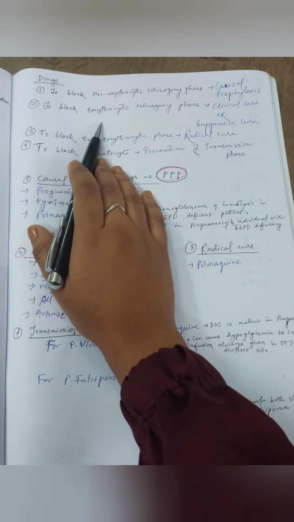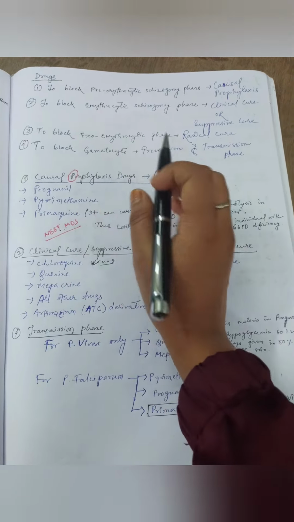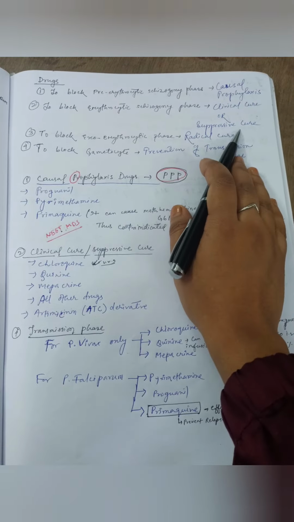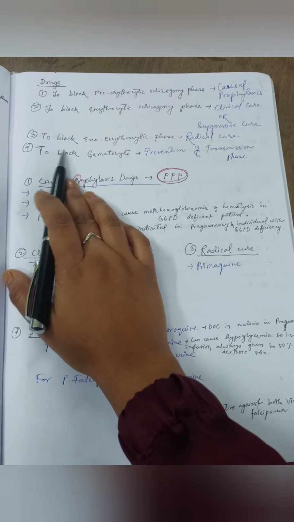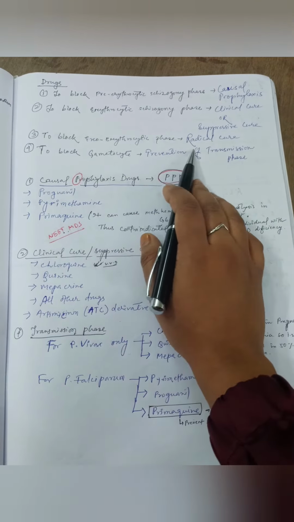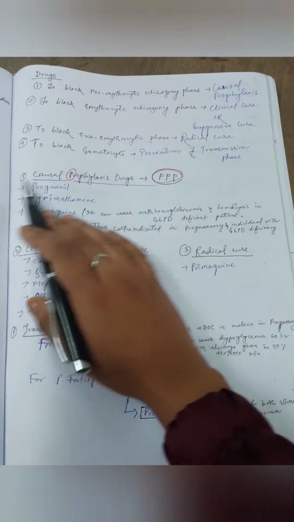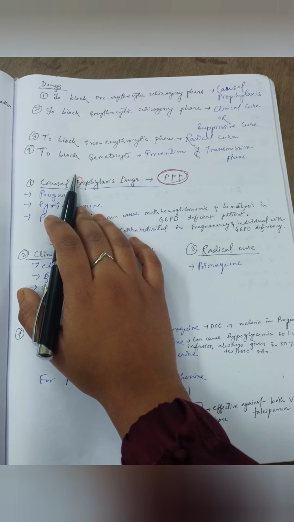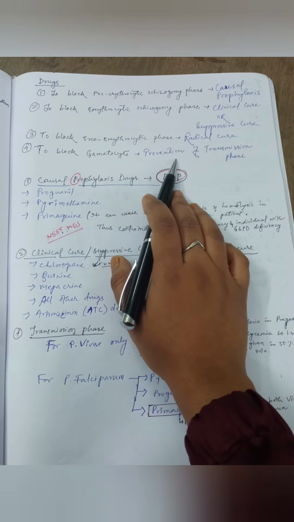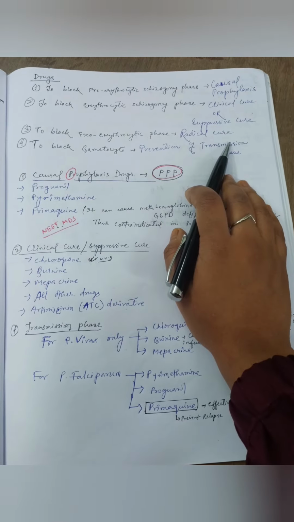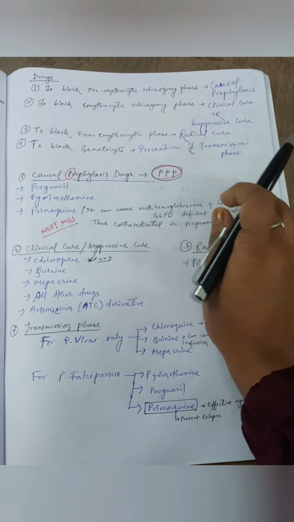Then, to block the erythrocytic schizogony phase means to block the entry into the RBC. The drugs that are used are known as clinical cure or suppressive cure. Then to block the exoerythrocytic phase means to block the relapse phase, the drugs that are used are known as radical cure. And then to block the gametocytes, that is the formation of gametocytes from merozoites, the drugs that are used are known as prevention of transmission phase. Thus the drugs are used in 4 phases of the life cycle of the malaria parasite.